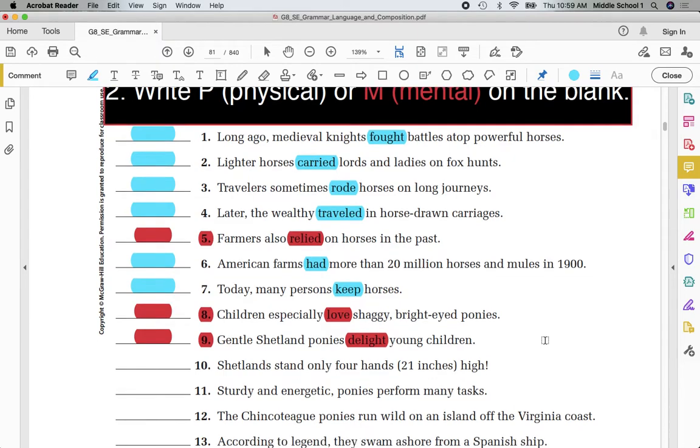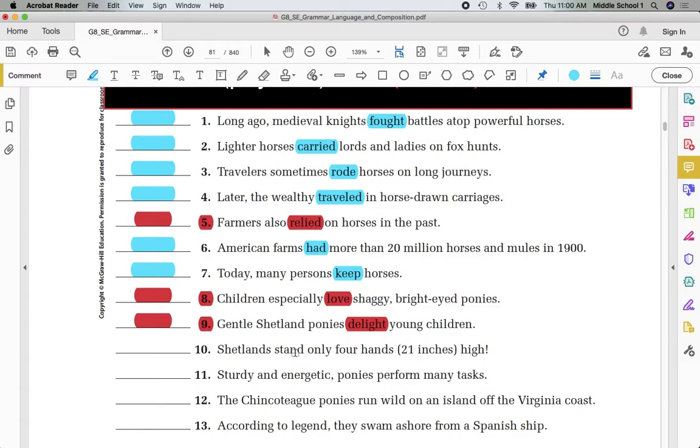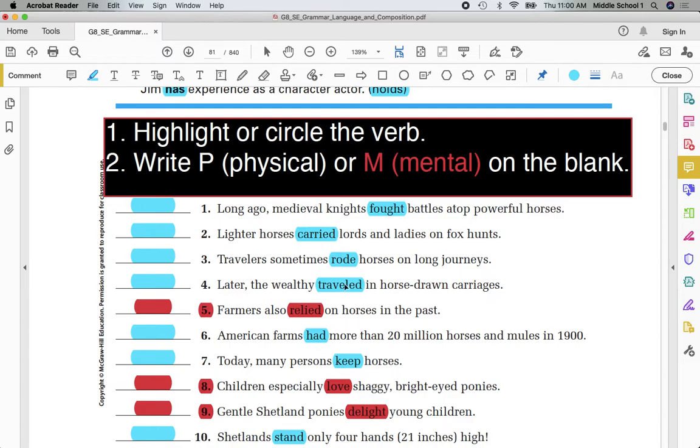Number 10, 11, 12, and 13: stand, perform, run, swam. All of these are physical. Again, my task is to highlight or circle the verb and then put P for physical or M for mental on the blank. Let's go to the back side, page number 76, and take a couple more examples.